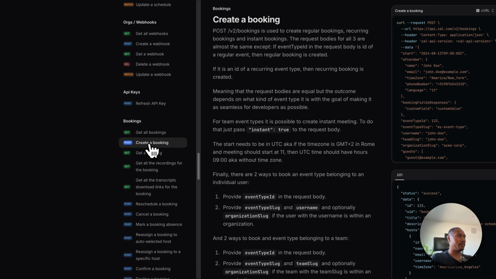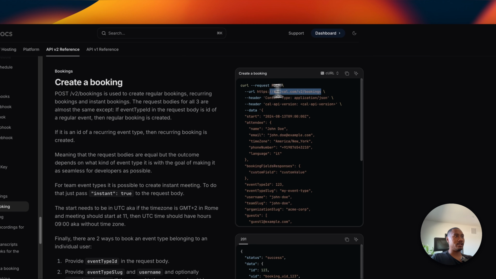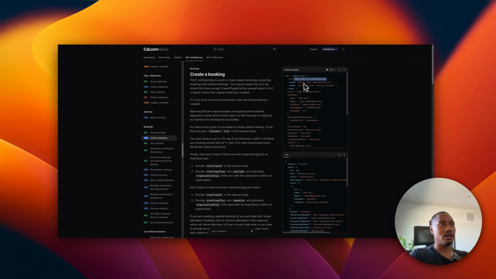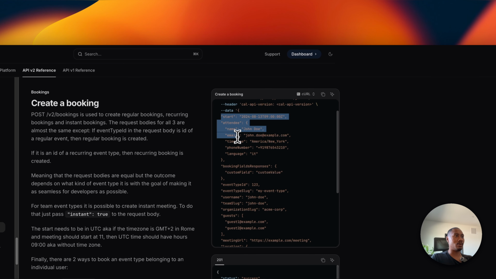So here, create a booking, and we're going to need to hit this URL endpoint of type POST. We're going to need to have headers, content type, application JSON, the Cal API version, and we also need to provide a body, like a body request, right? So this is what we need to provide: a start time, an attendee object. We'll also need to provide the event type ID.